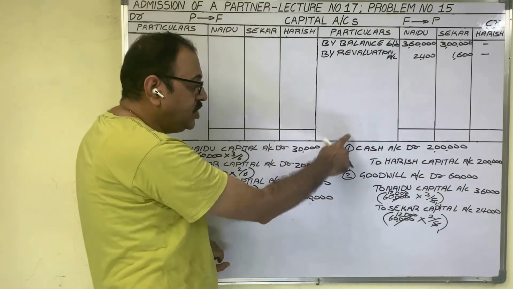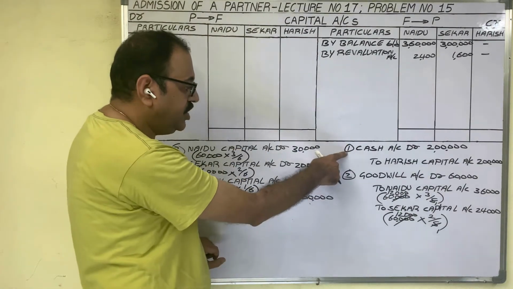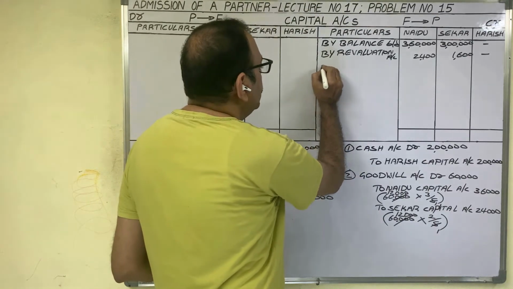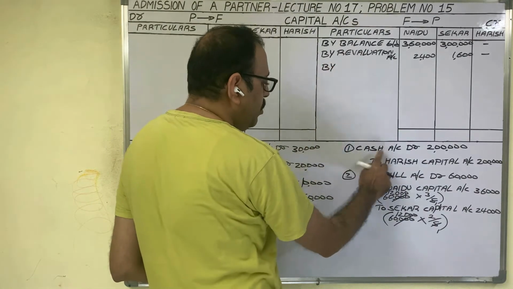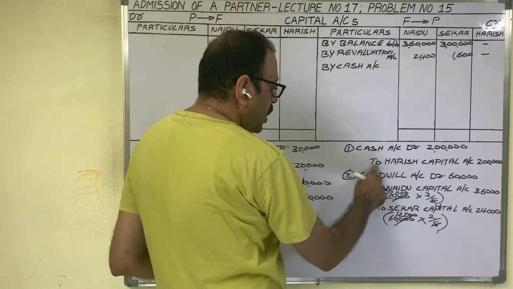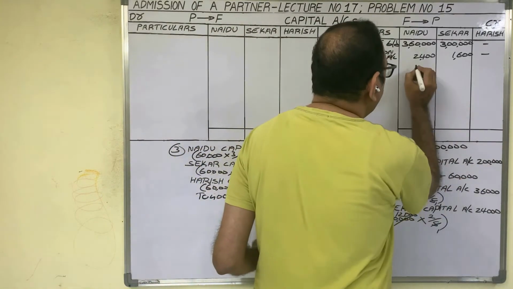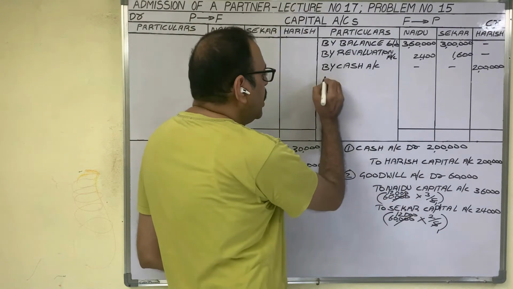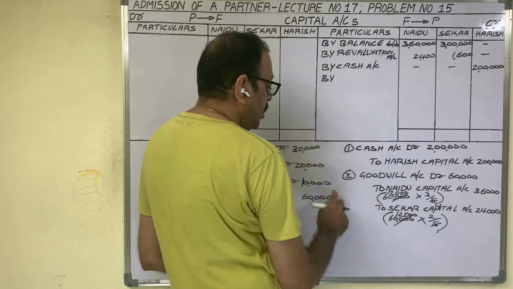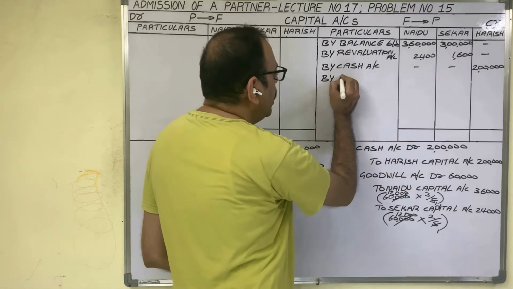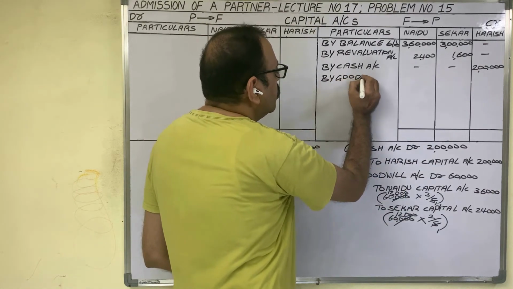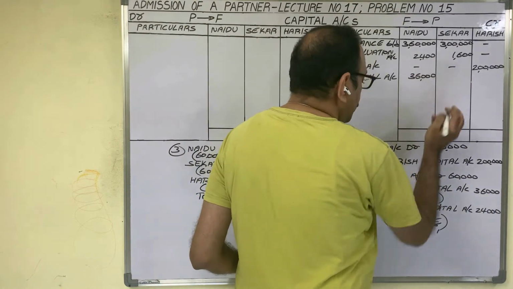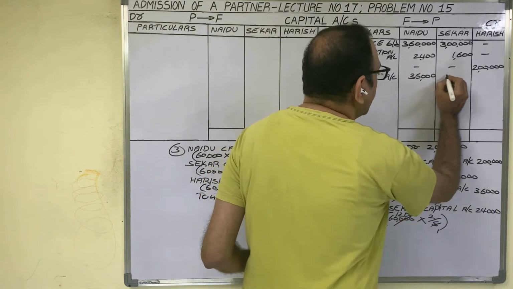In capital accounts, we will post these three entries. First entry, capital is credited. So on the credit side we should post this entry. We debited cash account, so write down that. In Harish's column, 2 lakh rupees. In the second entry, capitals are credited, so on the credit side we should post this entry. We debited goodwill account, so write down that, by goodwill account. In Naidu's column 36,000 rupees. In Shekar's column 24,000 rupees.